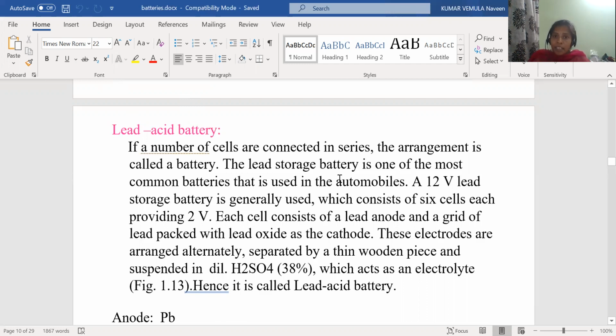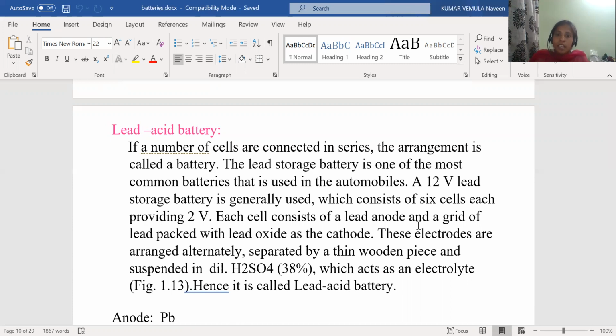The lead acid battery, lead storage battery, is one of the most common batteries used in automobiles. So especially we are using lead acid battery in automobiles. A 12 volt lead storage battery is generally used, which consists of 6 cells, each providing 2 volts. So how many cells are we using? We are using 6 cells, and each cell is releasing around 2 volts. So totally we are getting 12 volts from the lead acid battery because we are using 6 cells.